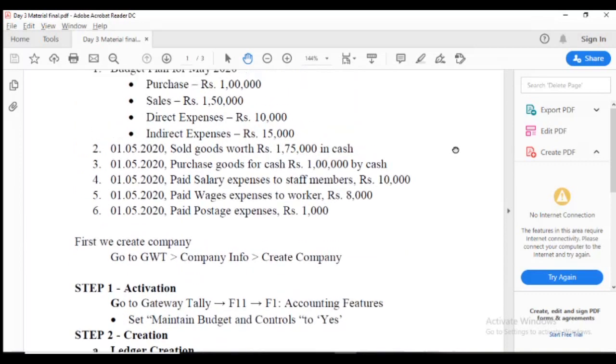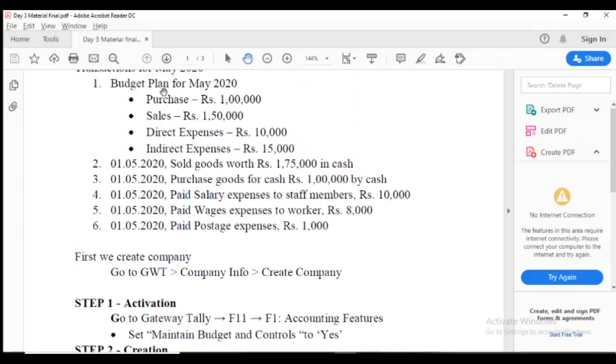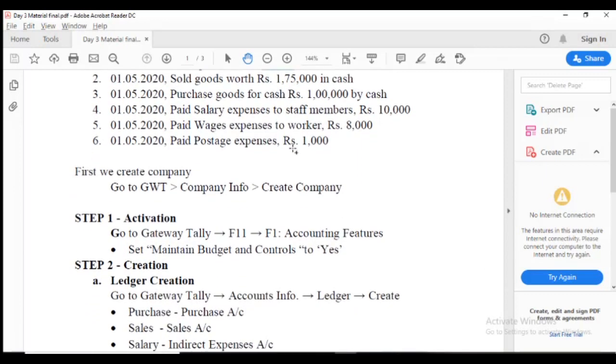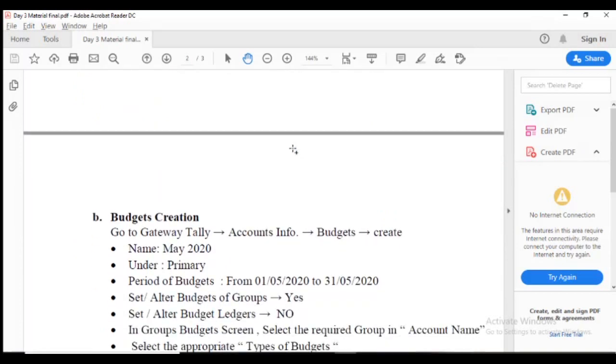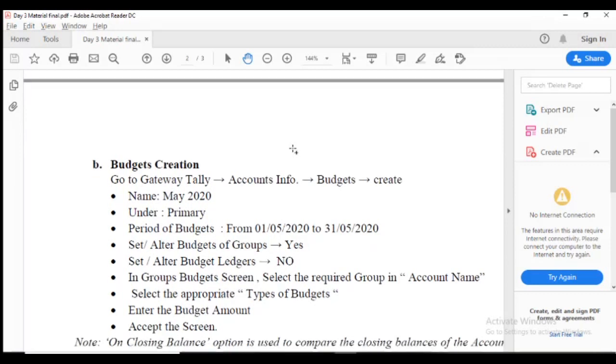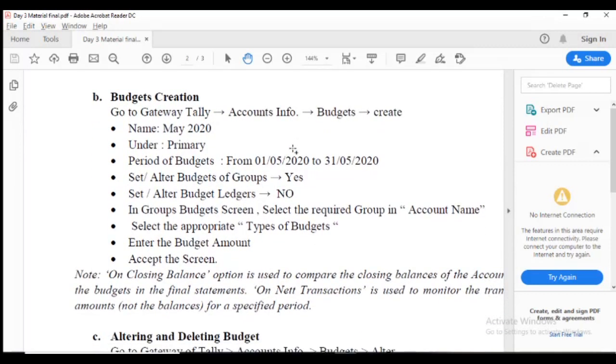I gave the 4 groups budget values: purchase 1 lakh, sales 1.5 lakhs, direct expenses 10,000, indirect expenses 15,000. So we select purchase, sales, direct expenses and indirect expenses, and we fill in the amounts also.